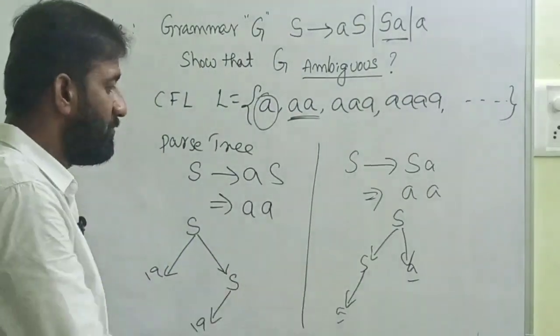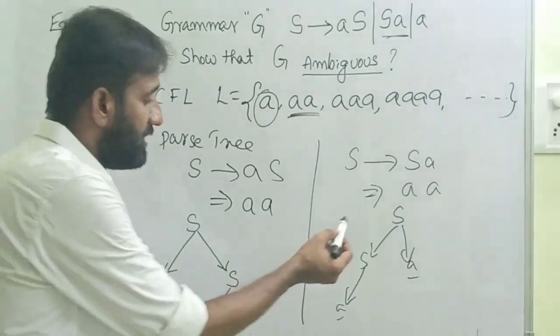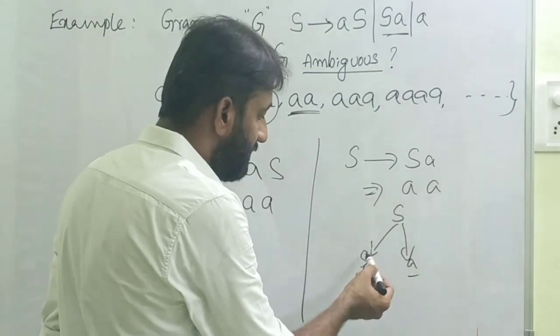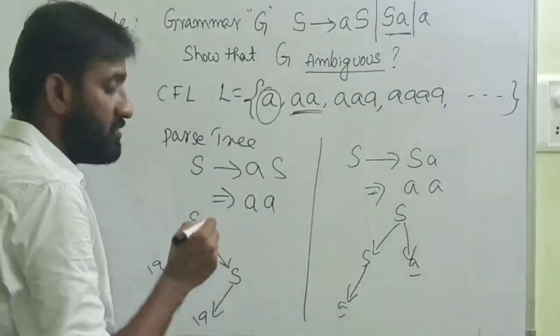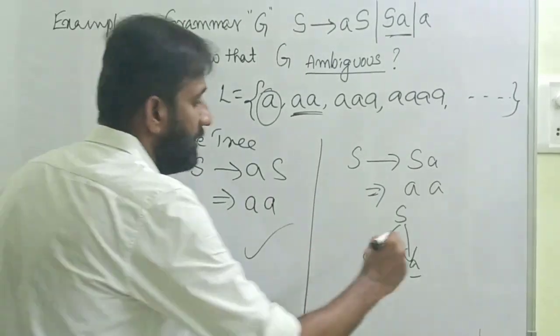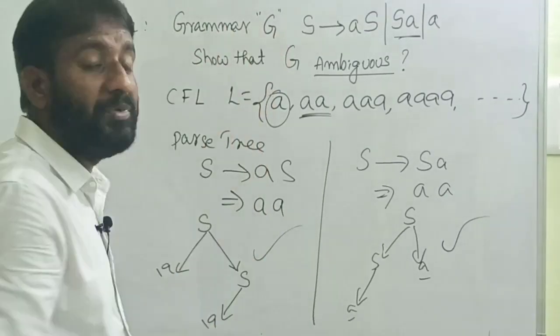These are definitely different parse trees. In this S, the left node is a and the right node is S, whereas in this S, the left node is S and the right node is a. So there exists more than one parse tree. This is one parse tree, this is another different parse tree. That's why the given grammar is an ambiguous grammar.